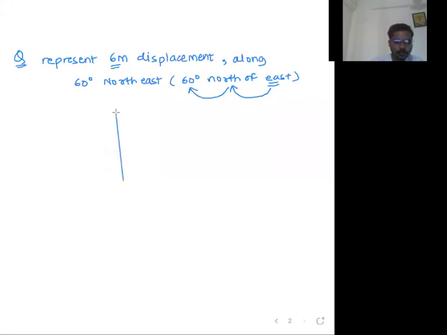First of all we have to draw a coordinate system. Let us draw the coordinate system. First of all decide the direction north. If you decide the north direction, automatically east, west and south will get defined.